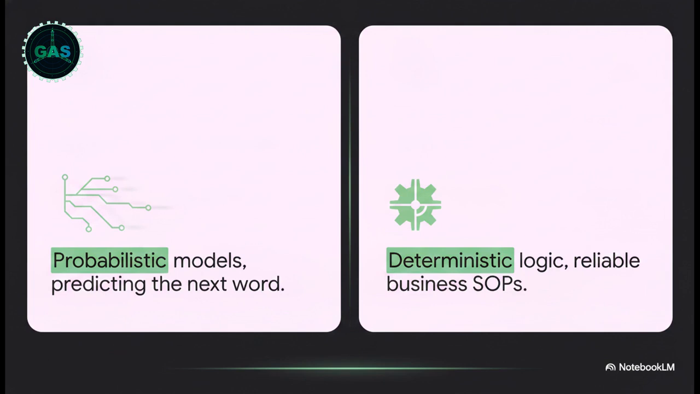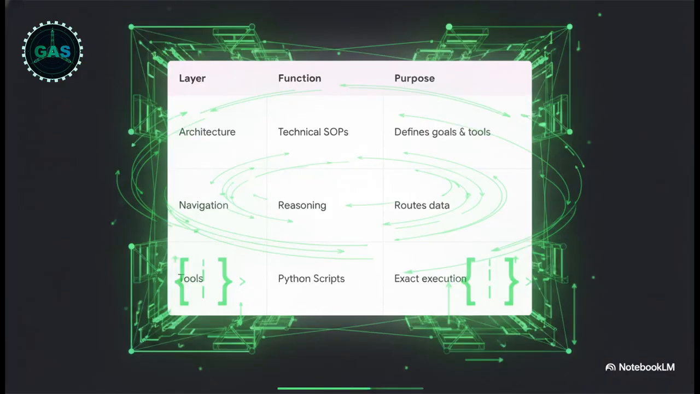But your business logic? That has to be absolutely deterministic. If a customer clicks submit 100 times, it needs to do the exact same reliable action 100 times without fail, no exceptions. To solve that, we use this brilliant 3-layer architecture.